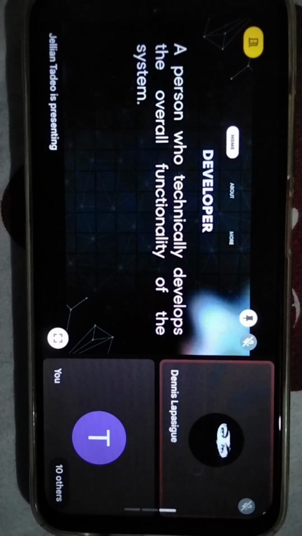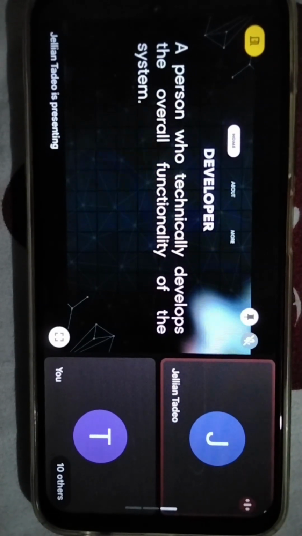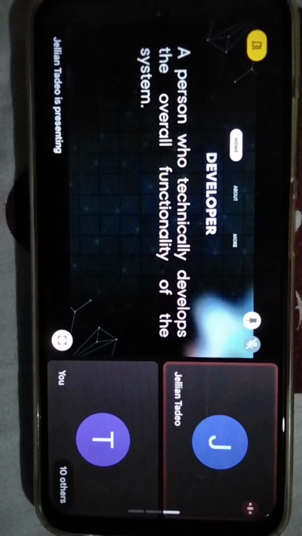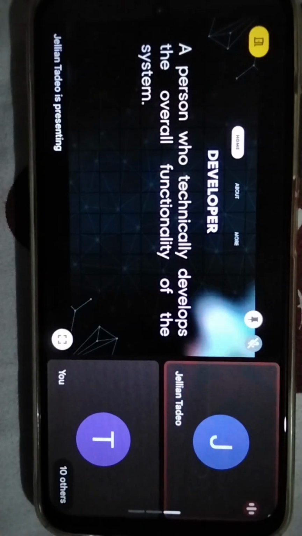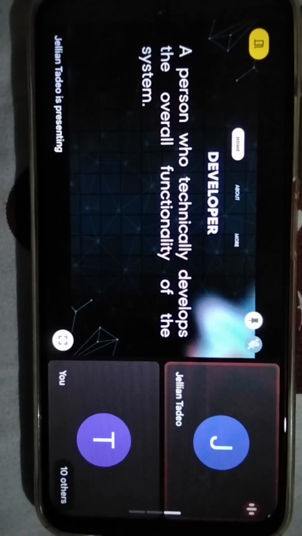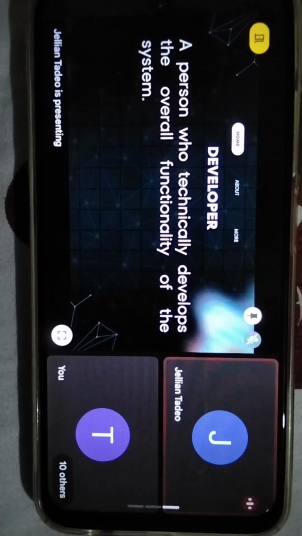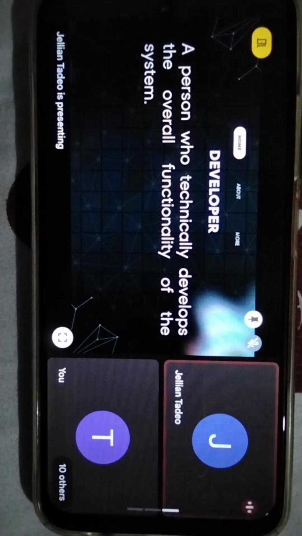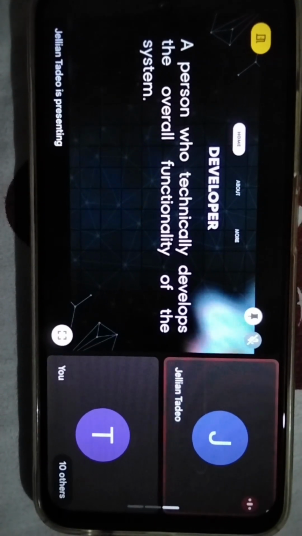And lastly, developer. Developer is a person who technically develops the overall functionality of the system. Now, based on what we have read, can I call Mr. Torres to share what he has understood and what are his ideas about the five concepts?